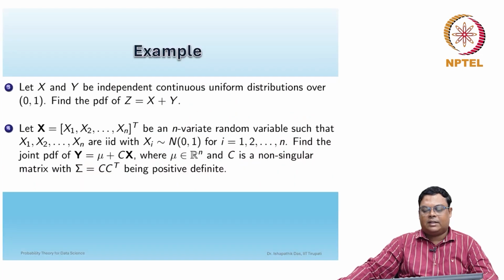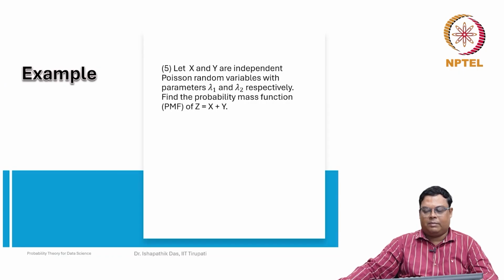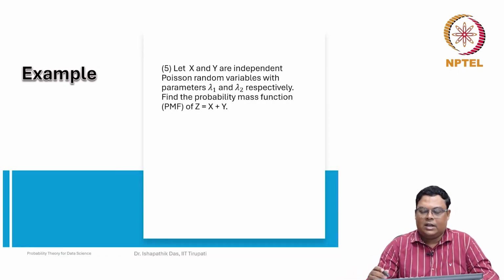So for the discrete case, let us do one example. Directly we have to find what is the probability. This example we have studied earlier once. Let us discuss it again in the context of transformation of random variable. Let x and y be independent Poisson random variables with parameters lambda 1 and lambda 2 respectively. Find the probability mass function of z is equal to x plus y.